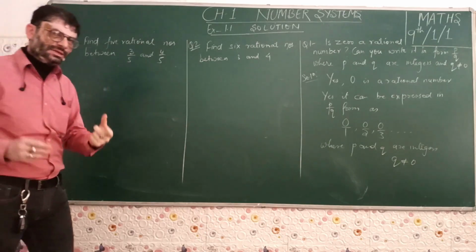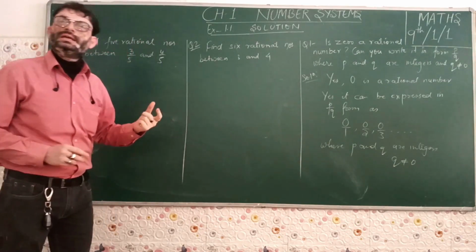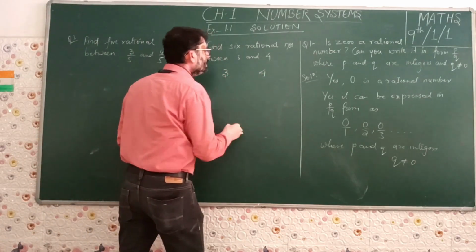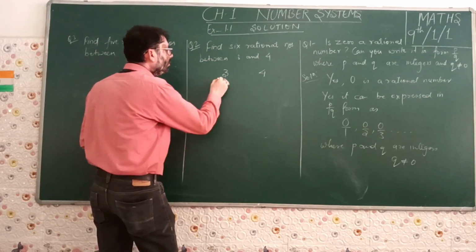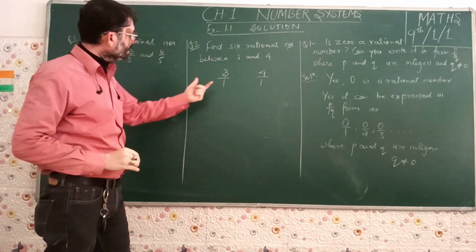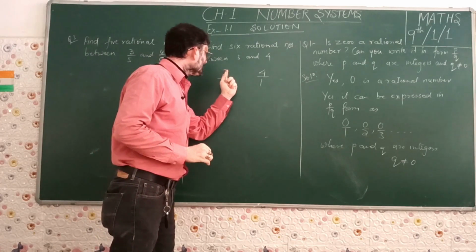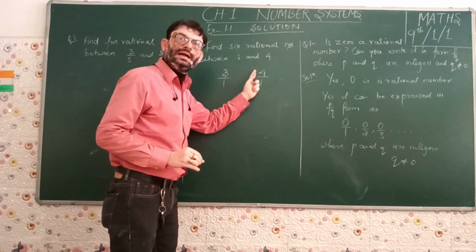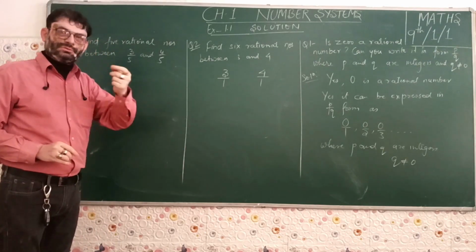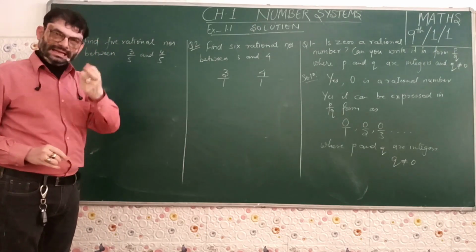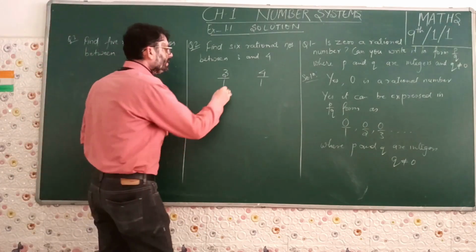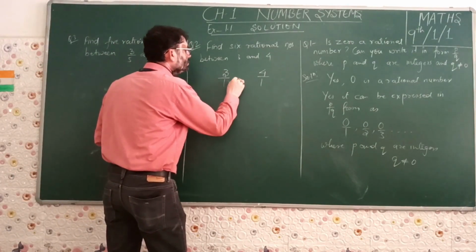We will be moving with the easy method only, that is equalizing denominator. We are given the numbers 3 and 4. This can be written in P upon Q form as 3 upon 1 and 4 upon 1. The denominators are same, and there is no such number lying between 3 and 4. So we will have to use a multiplier. As I have told you, you can use any number as a multiplier, but I prefer 10 for easy calculation.